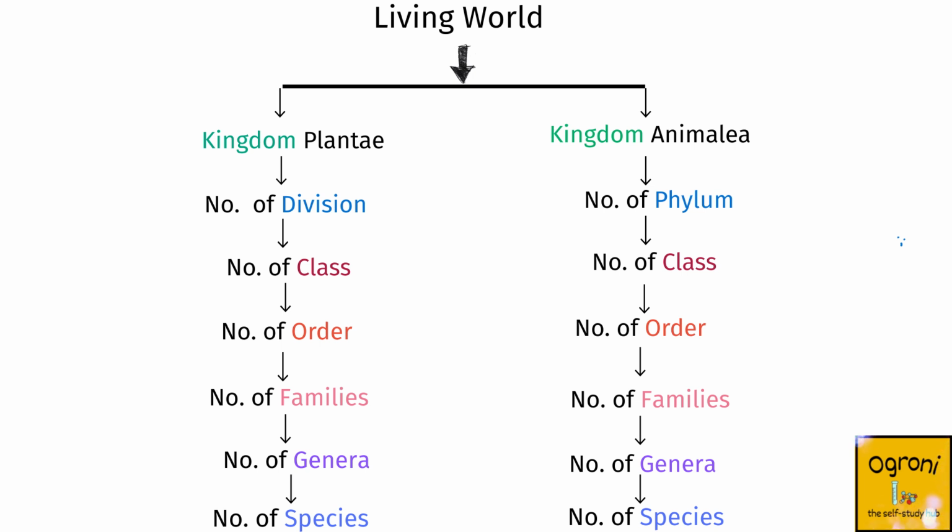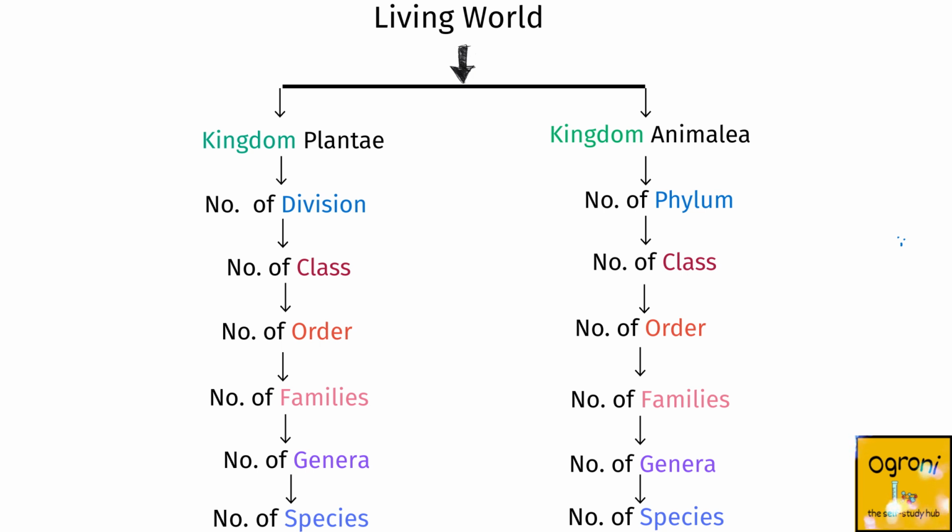Each of these kingdoms was further divided into a number of divisions in case of plants and a number of phyla in case of animals. Each of these divisions or phyla was further divided into a number of classes. Each of these classes was divided into a number of orders.